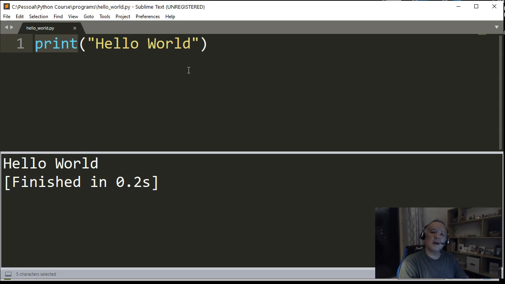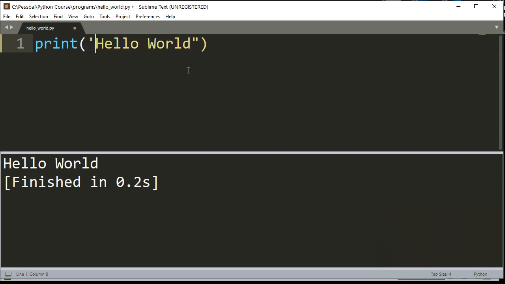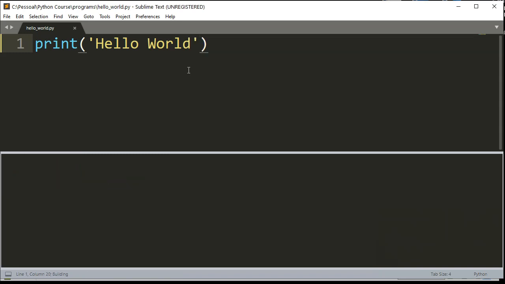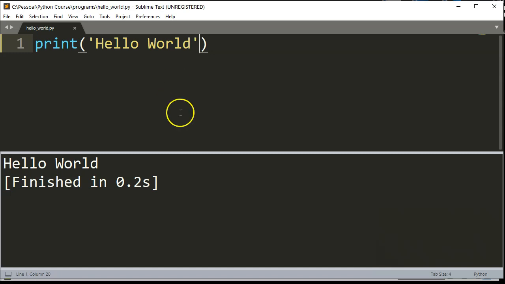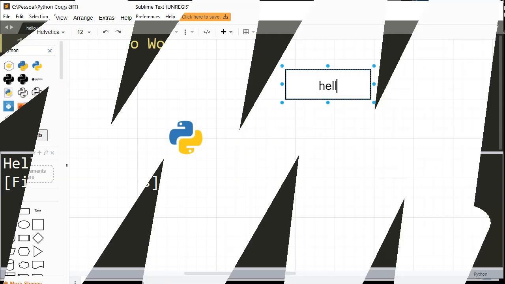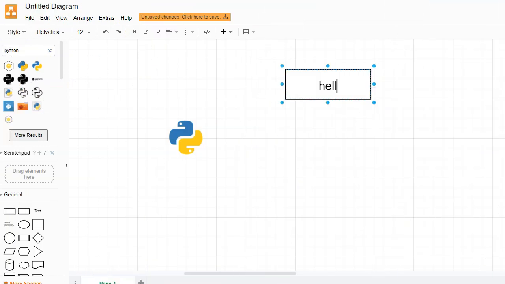In this case, we are using print. Inside the print, the message using double quotes, and in the case of Python, you can use single quotes too. Control B, and we have the code running in the same way. This is the simplest application using Python. Congratulations! Now you have your first program running.